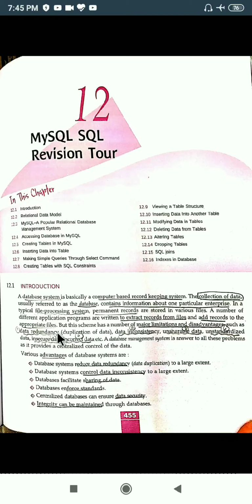So it may lead to duplicacy of data. Okay, so here we have a centralized record keeping system, so that doesn't allow redundancy of the data.